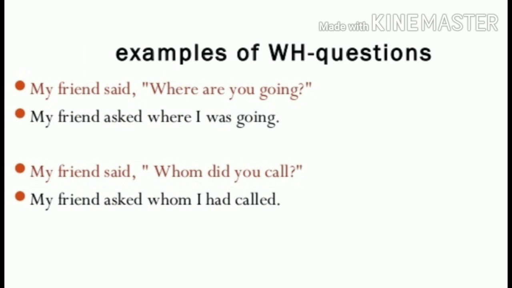Understand through some more examples. My friend said, where are you going? My friend asked where I was going. You is second person and it is changed according to the object of reporting verb. And did, it is second form, past form. So the simple past form of the verb changes into had and verb 3.